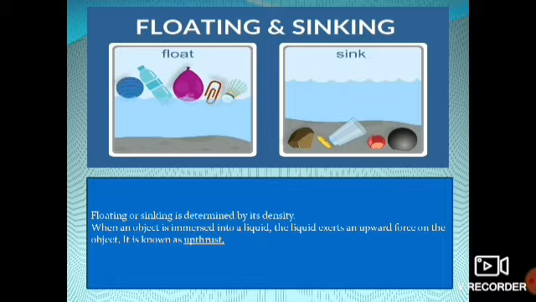How is it determined? Why does a substance float or sink? It depends upon the density. Density is nothing but the weight that it has, right? So floating or sinking is determined by its density. In the same way, you would have observed while taking a bath, when you immerse a mug inside the water, what will happen? The water shows some force, so that the mug moves upwards, right? That pressure is called the upthrust.